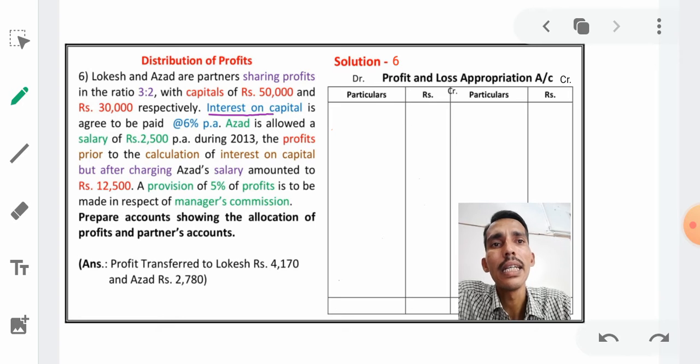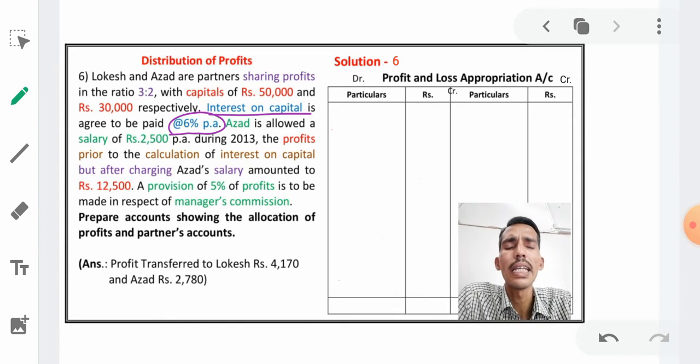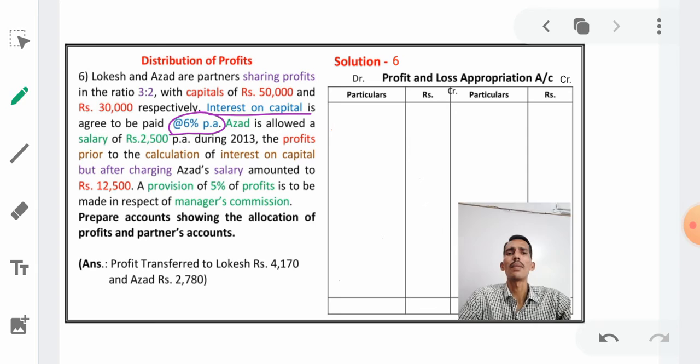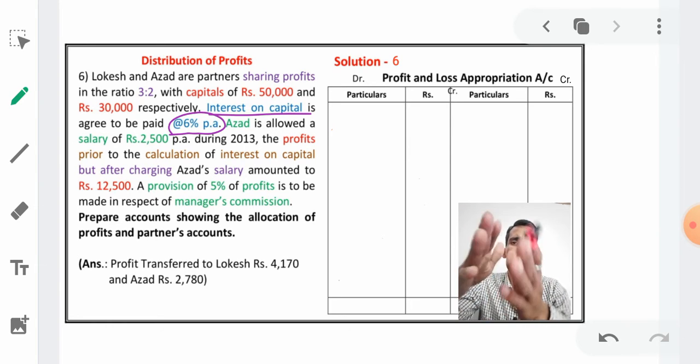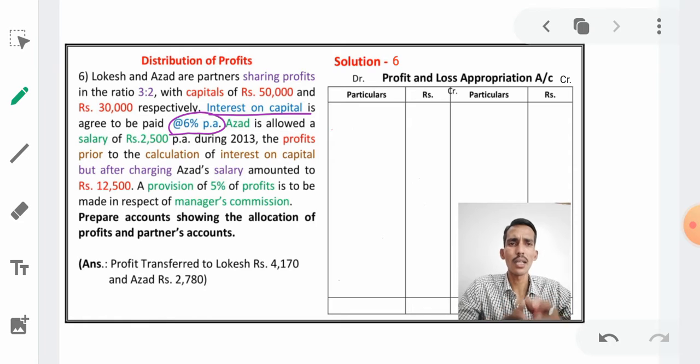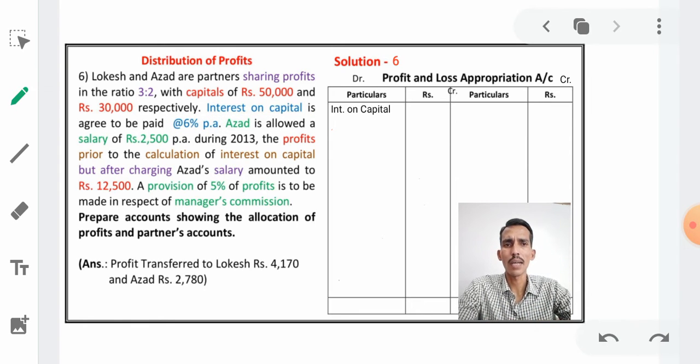Again, see here, interest on capital is agreed to be paid at 6%. It is clearly given that the interest on capital is 6%. So, first we should calculate it, because the first entry given is interest on capital, we can take that one easily. First we have to give interest on capital to Lokesh.